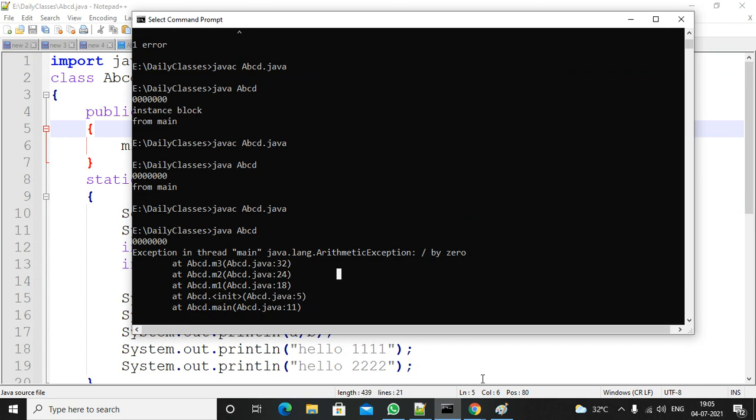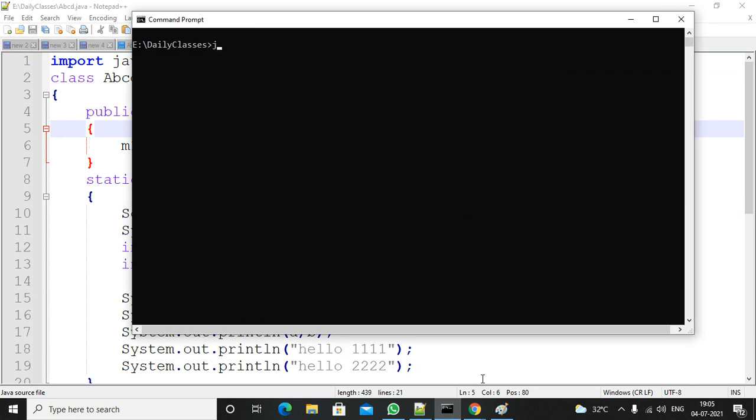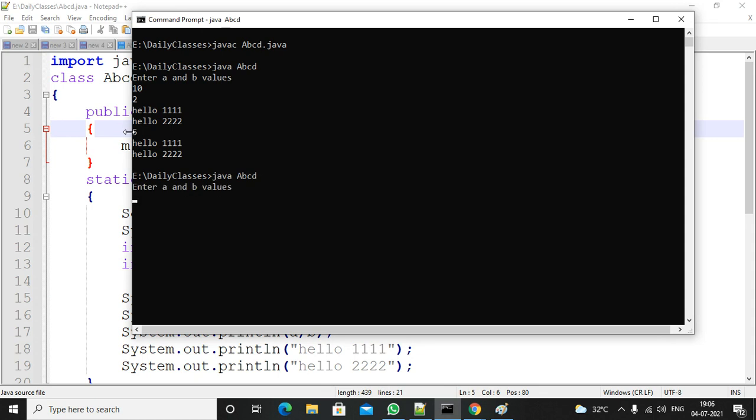So compile the code, abcd.java, and I am trying to execute it. It will ask the user to enter the a value and b value. Suppose I am giving 10 as a value, 2 as b value. I am getting the result as 5. So this is valid. Suppose at runtime I don't know what to pass. It is asking me to enter a and b values. I am passing a as 10, b as 0.